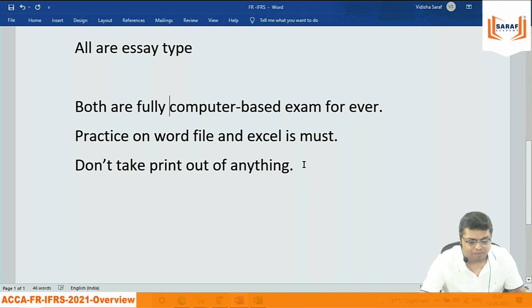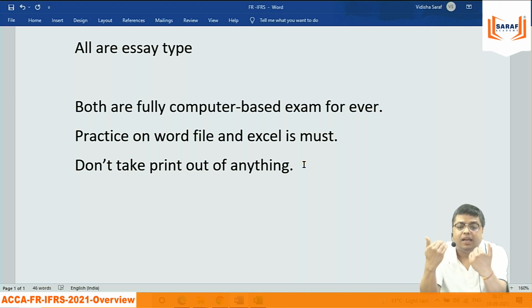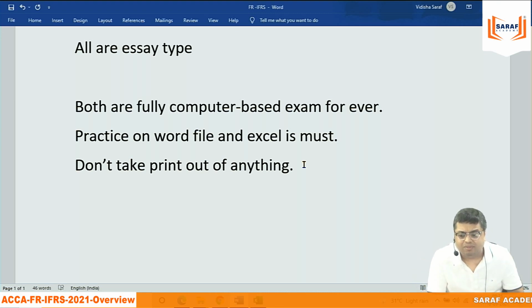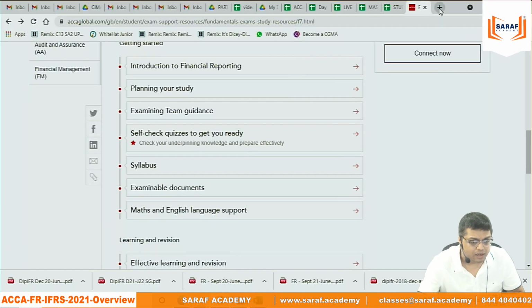If you have not developed the habit, try to develop. Because in the exam you will be getting the question on screen. If you are not habituated, looking at the screen and looking at a book will be totally different, according to me. If I have developed my habit to see the question on a paper, underline and all that, and I am getting it on the screen, that feeling I will not get. And because of that bad feeling, I will not be able to perform better. So no printout, never anybody should be taking.